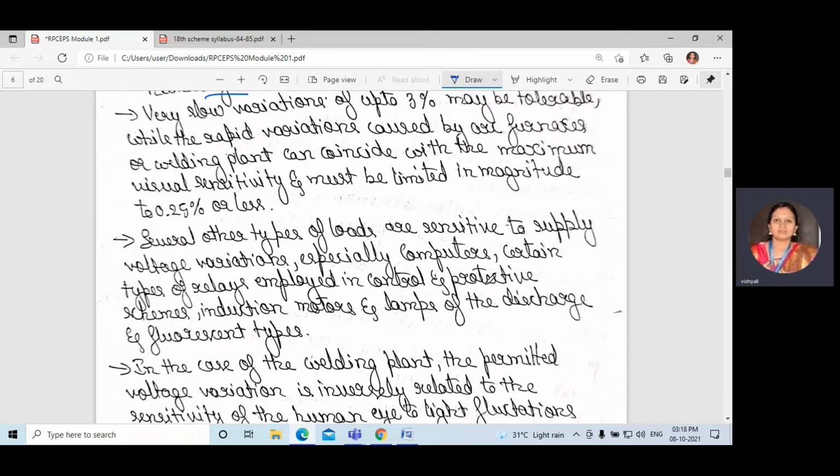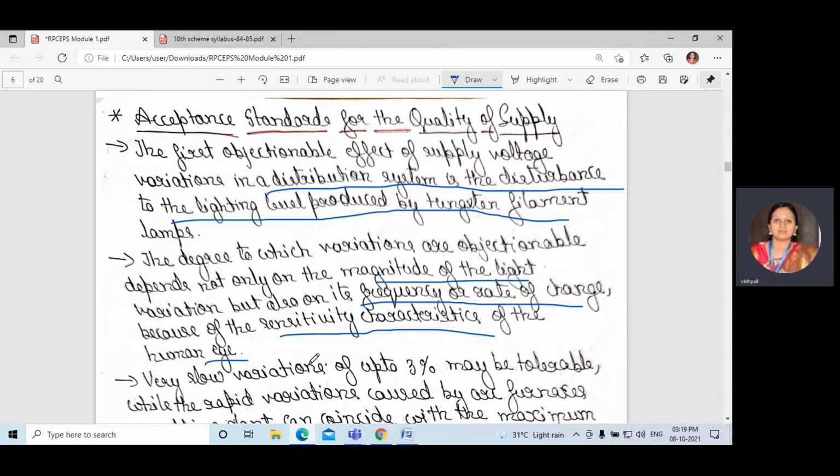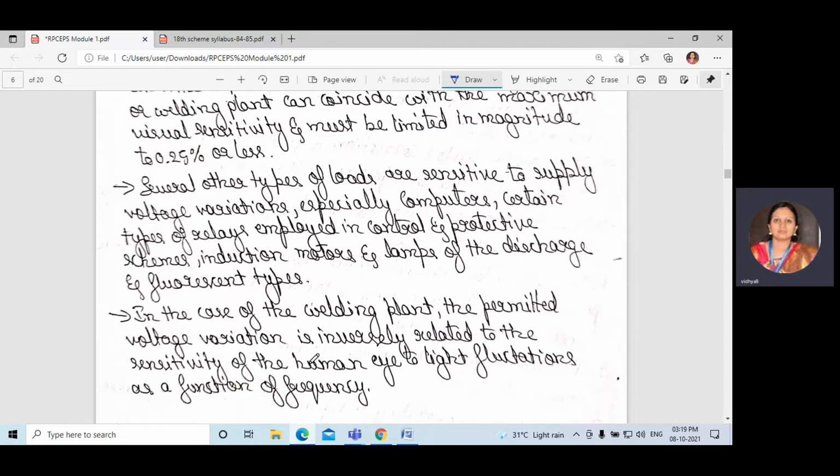Why do we use a stabilizer? If, instead of using a stabilizer, we connect directly, and there are voltage fluctuations on the supply side, the whole TV or your fridge will get damaged. Okay, some equipment will get damaged due to the over voltage or under voltage, like that. So those loads are sensitive, so the tolerance will be given for that. Okay, so what they are saying is there will be a standard tolerance for everything, plus or minus tolerance, like that.